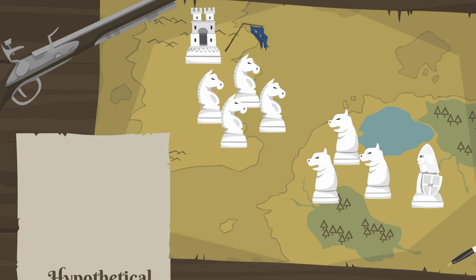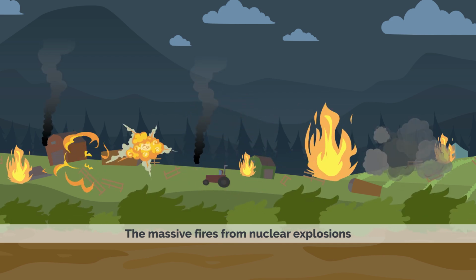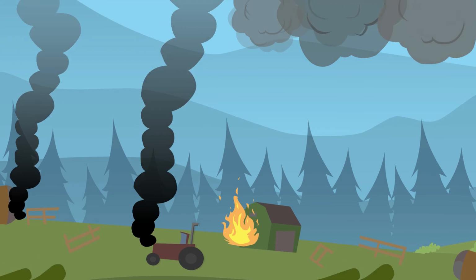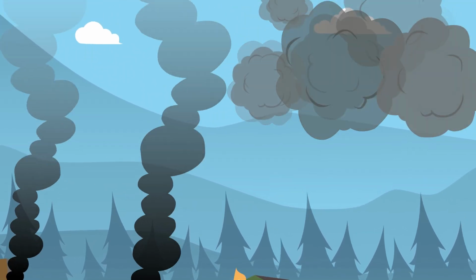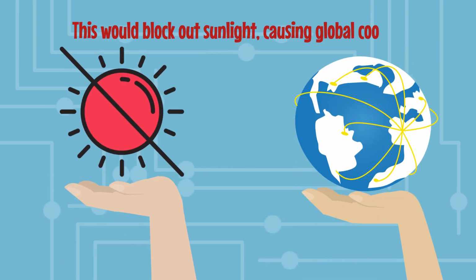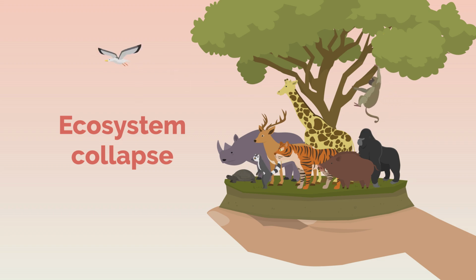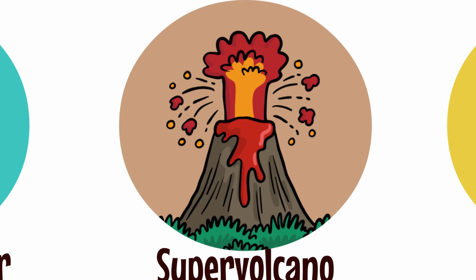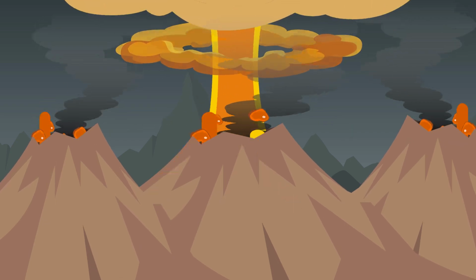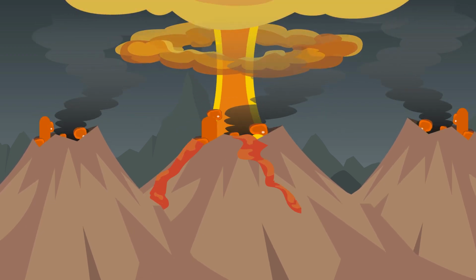Nuclear winter. Nuclear winter is a hypothetical climate event that could follow a large-scale nuclear war. The theory suggests that the massive fires from nuclear explosions would send large amounts of smoke and soot into the Earth's stratosphere. This would block out sunlight, causing global cooling and potentially leading to widespread crop failures, ecosystem collapse, and mass extinction.